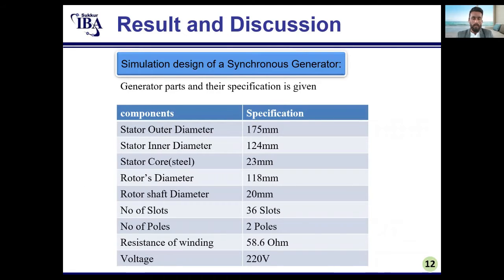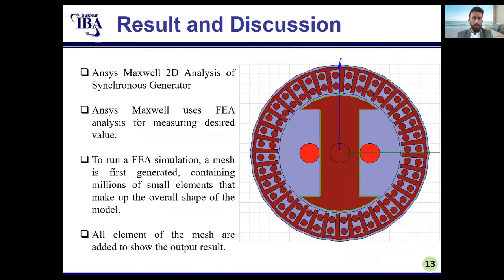Simulation design of the synchronous generator. Generator parts and their specifications are given. Stator outer diameter, inner diameter, stator core, etc. are given in the table. Results and ANSYS Maxwell 2D analysis of the synchronous generator.